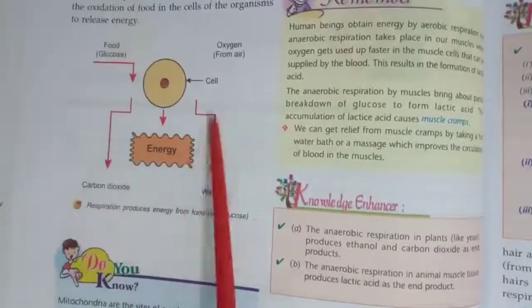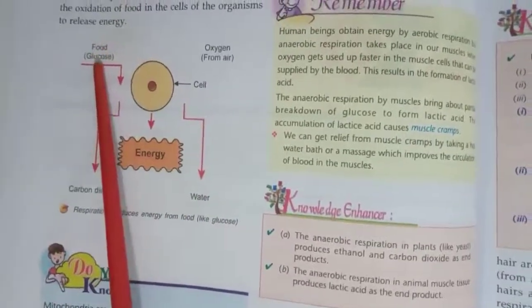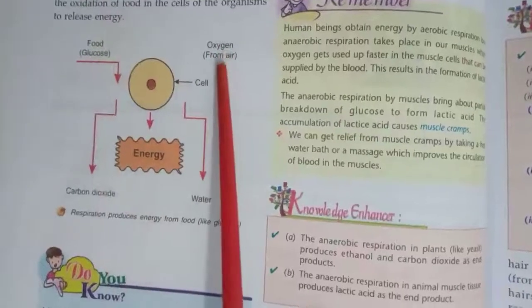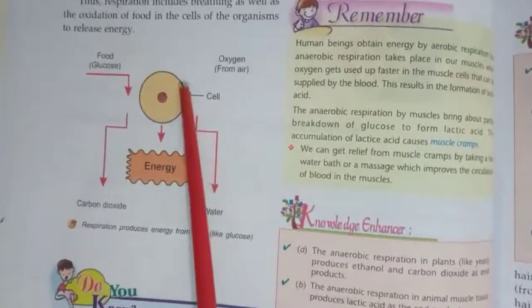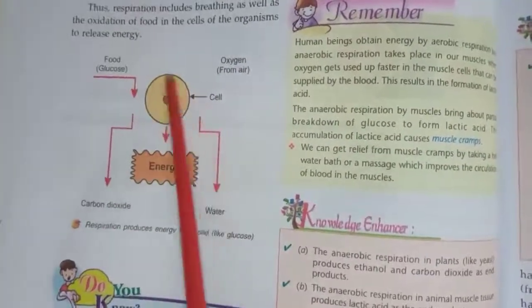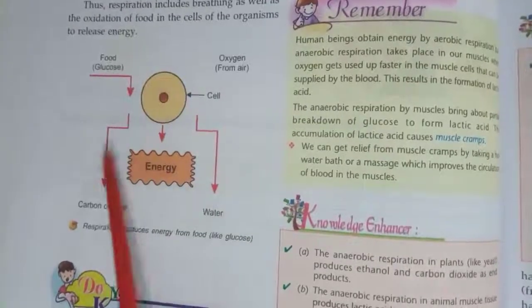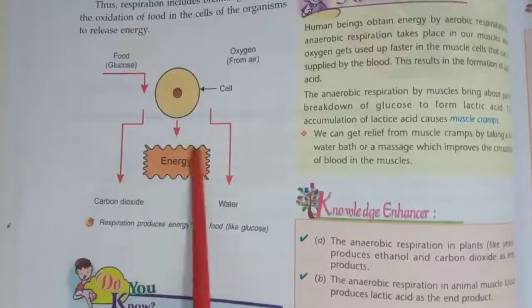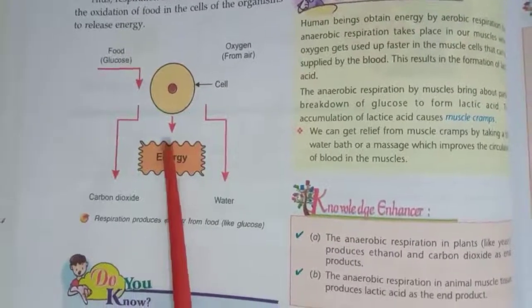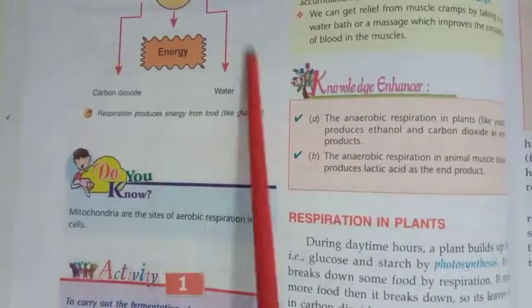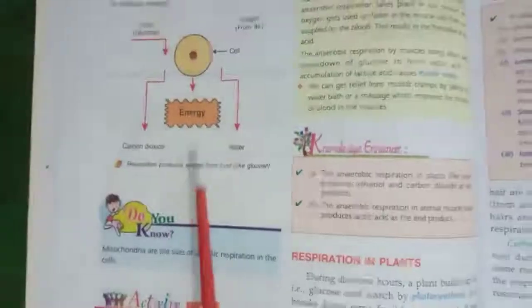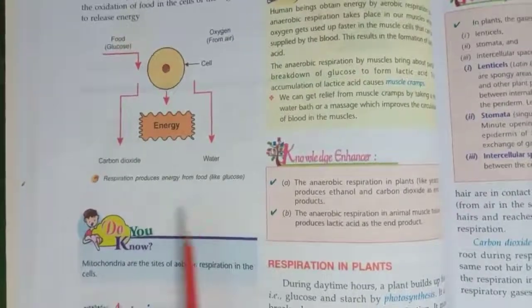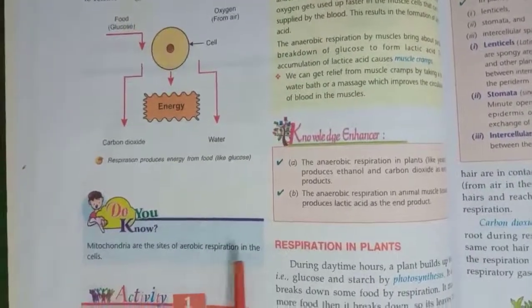See this picture. Food, that is glucose, oxygen we get from air, inside the cell, carbon dioxide, water, energy released. Now, the question arises, what is the site of aerobic respiration?